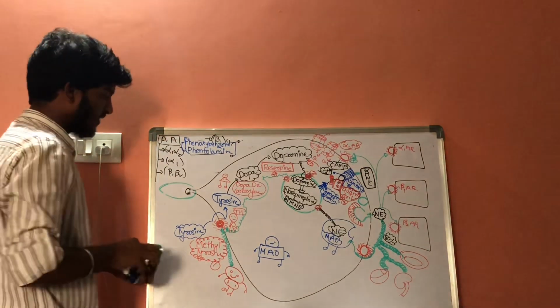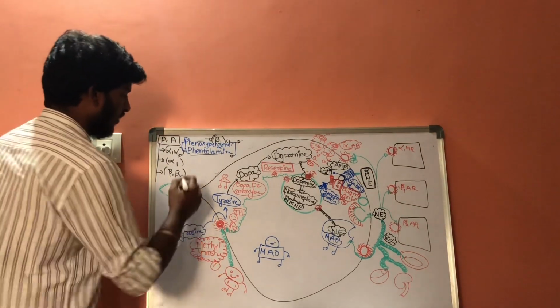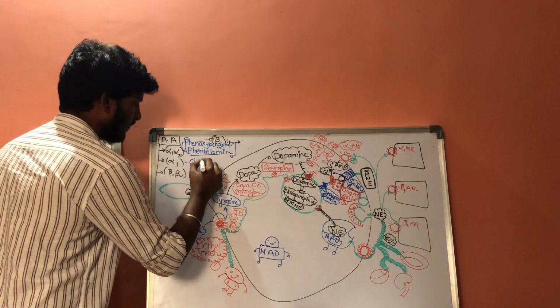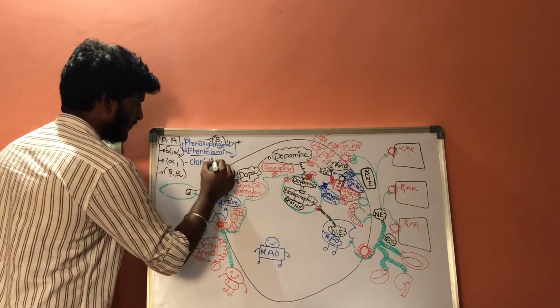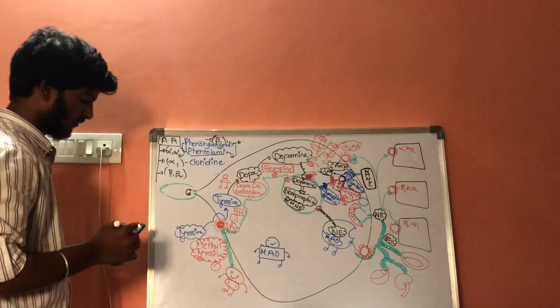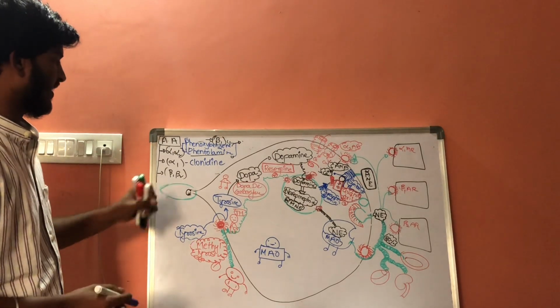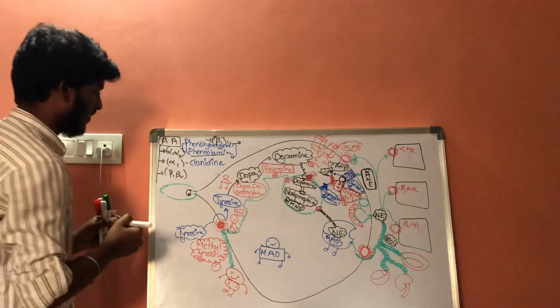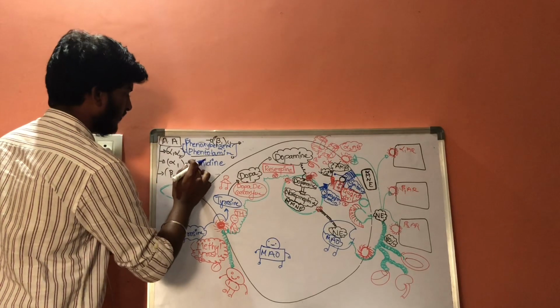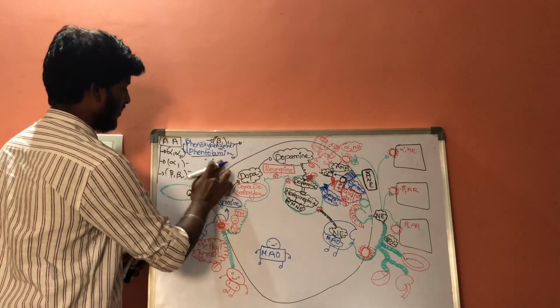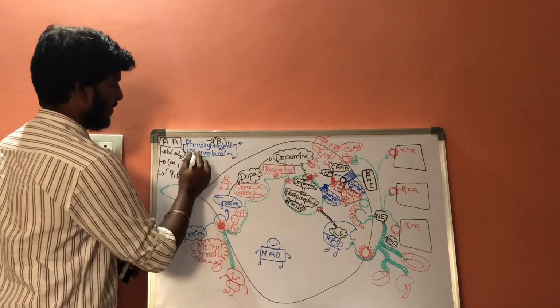Now next, the drug which is acting on alpha 2 is clonidine. The drug which is acting on alpha 1 is prazosin.